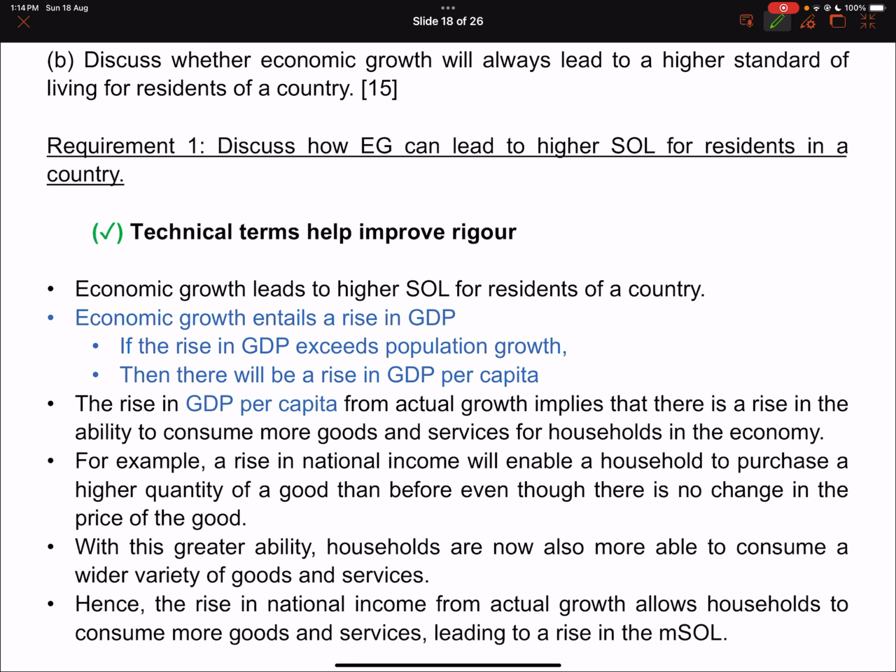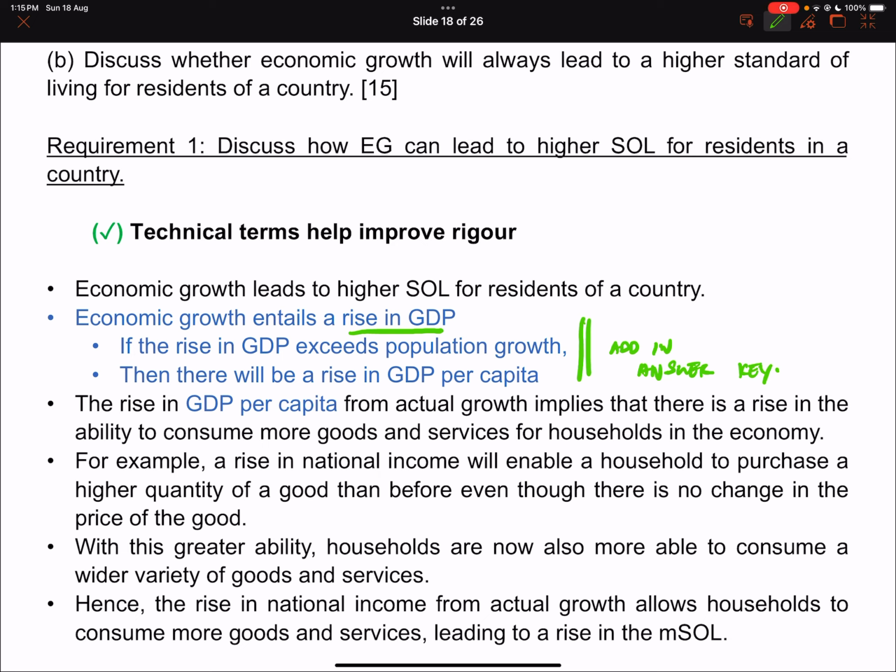Okay, so when there's higher economic growth, it means that the GDP is increasing, right? I placed this in blue because it's not inside the answer key. If you download the answer key from the cohort site, this blue section is not there. So can you please add that in the answer key? Because last year, Cambridge said in their report that they wanted students to write this, so I'm going to edit it a little bit.